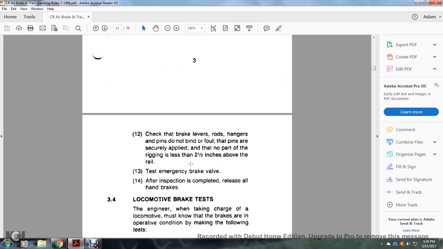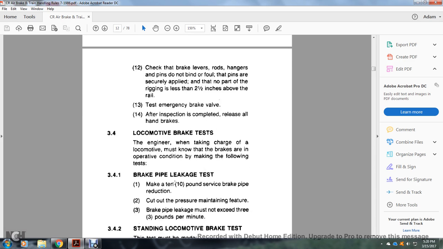12. Check the brake levers and rod hangers, that the pins do not bind or foul and are securely applied, and that the lowest part of the rigging is not less than 2.5 inches above the rail. 13. Test the emergency brake valve after the inspection is completed. 14. Release all the handbrakes.